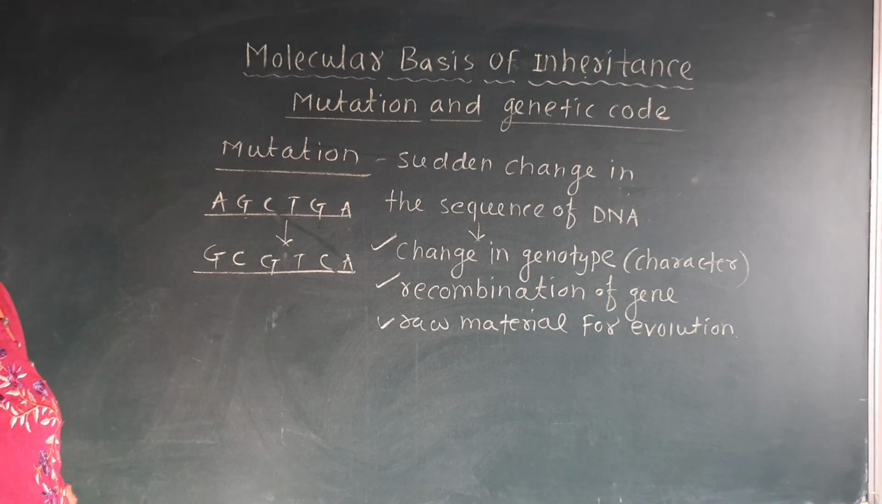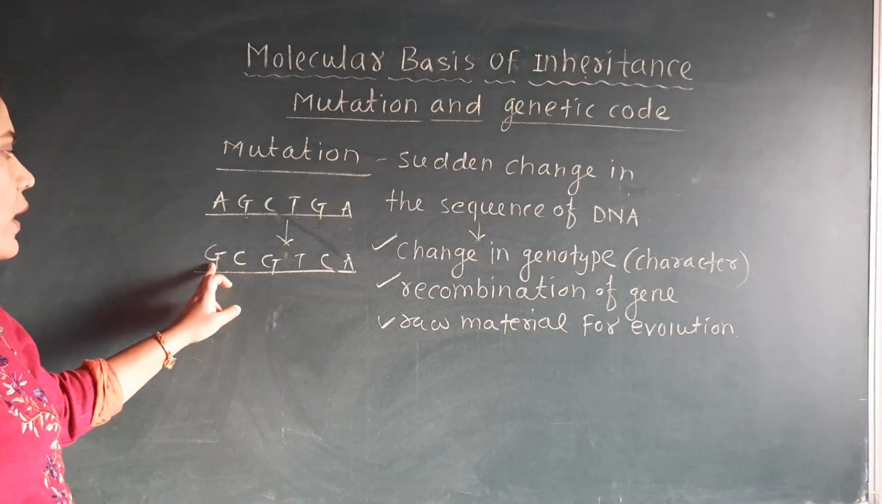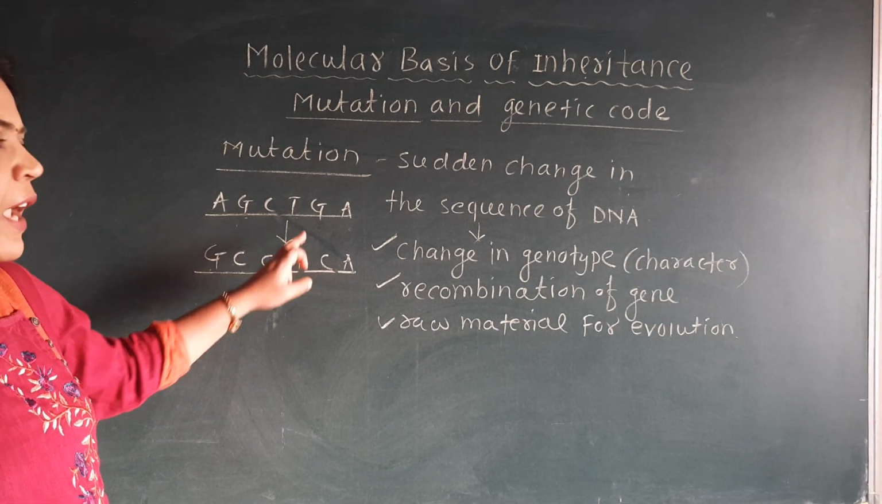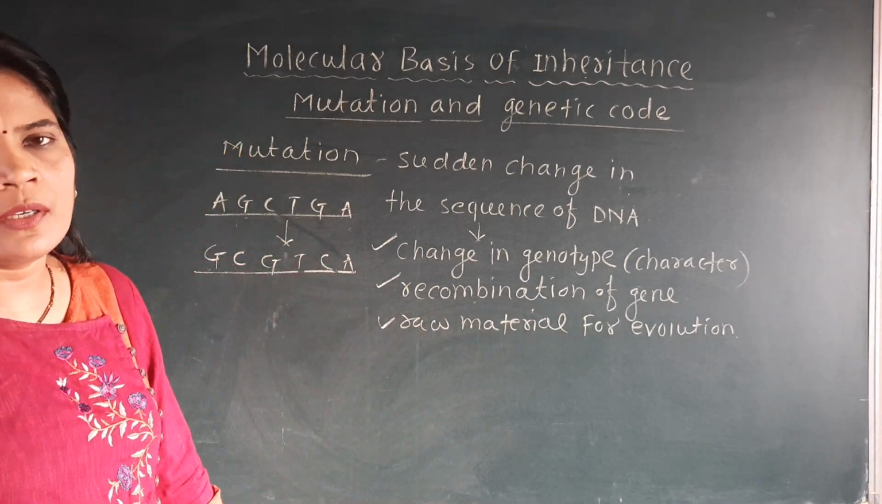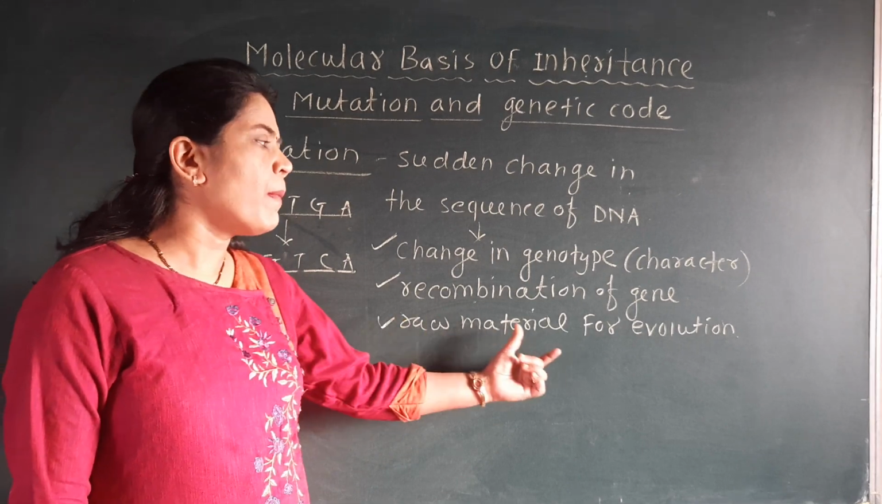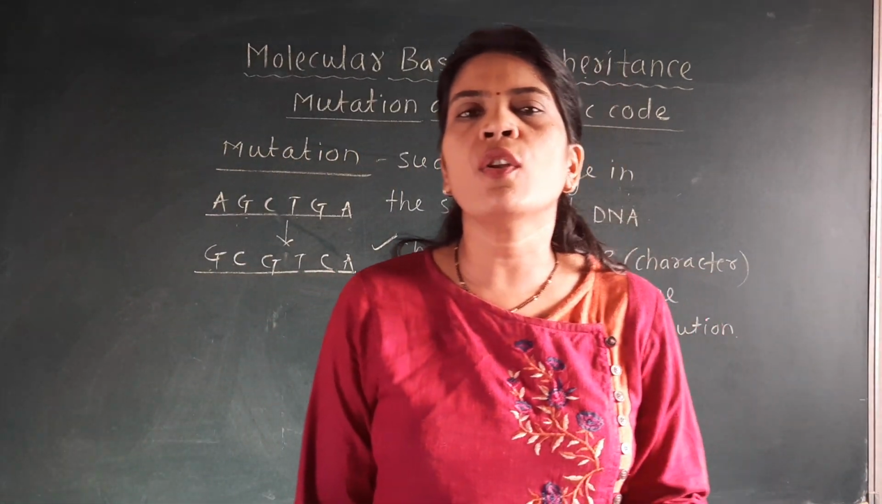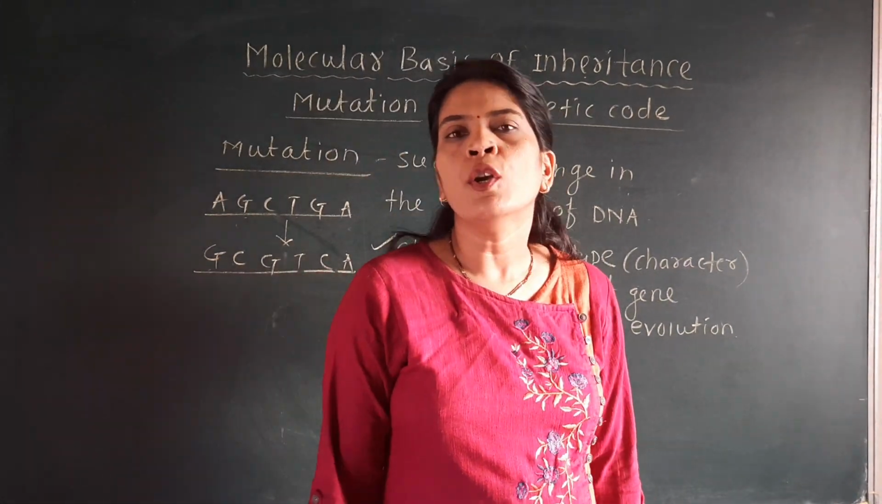Genes can be shuffled, they change their position, they recombine randomly, and this is called as the recombination of the gene, which is different from the normal gene. This is another result of the mutation, and it is a raw material for evolution. Evolution means what? The formation of the new species. The formation of the new species we call as evolution.